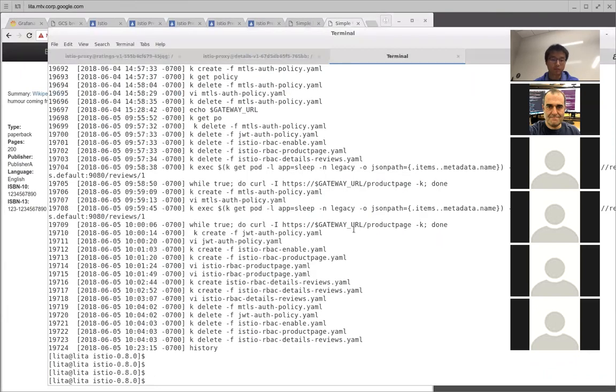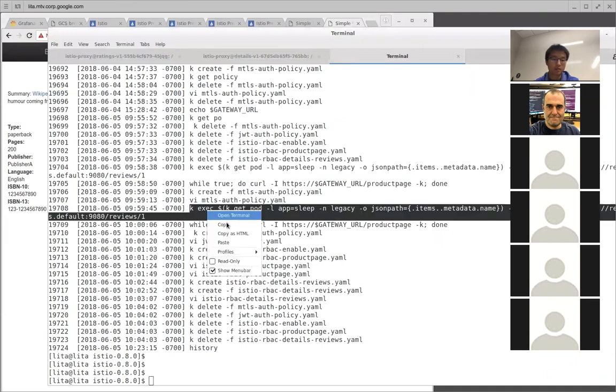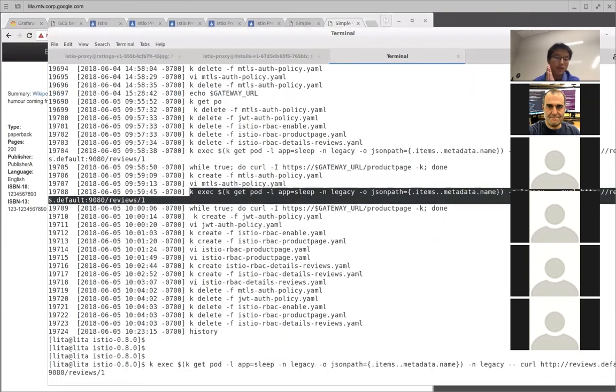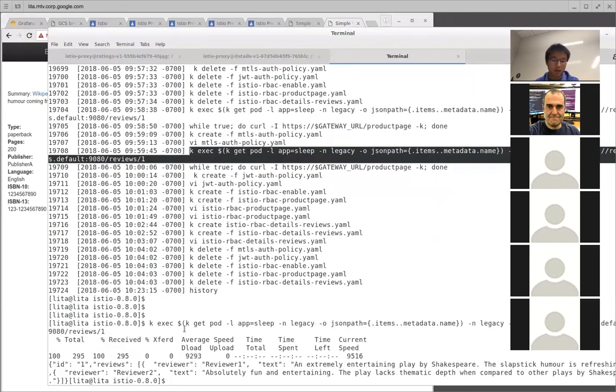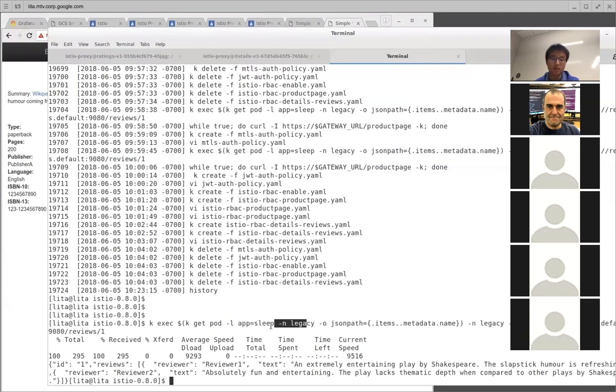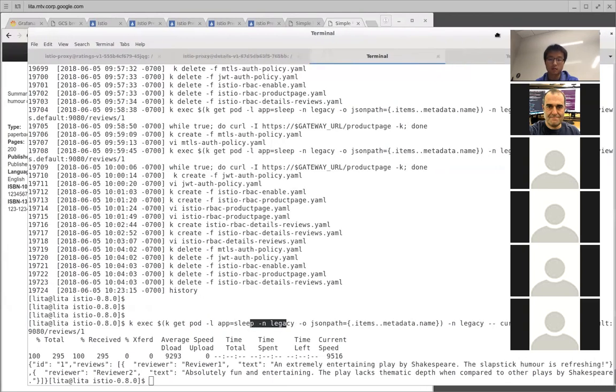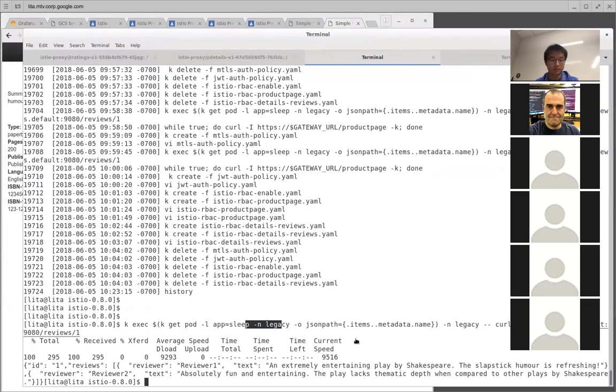And I'm going to show you from this command, this is an internal access, which means this is a pod. I go into a pod in this Lexi namespace. This pod doesn't have a sidecar in front of it, but still it can access our back end. So you can see this is the response.